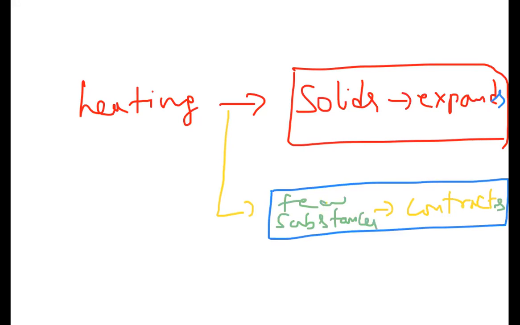What are those substances? There are so many examples. Let us take the standard examples, like cast iron. Cast iron is one type of substance which contracts, and again bismuth.